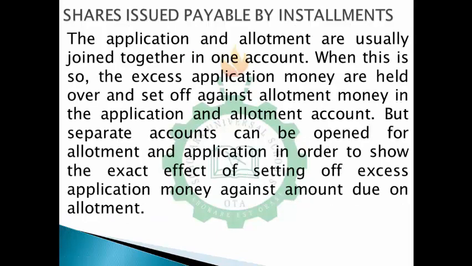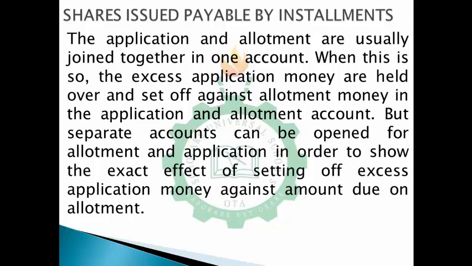And please, at this juncture, take note that application and allotment are usually joined together in one account. When this is so, the excess application money is held over and set off against allotment money in the application and allotment account.